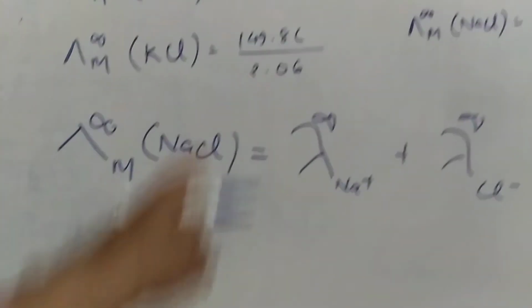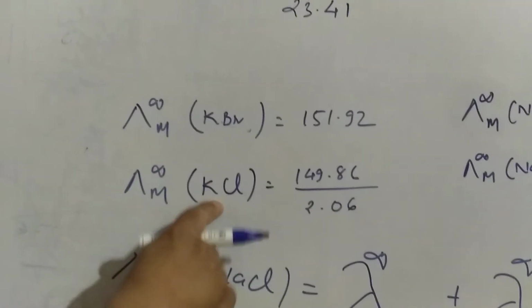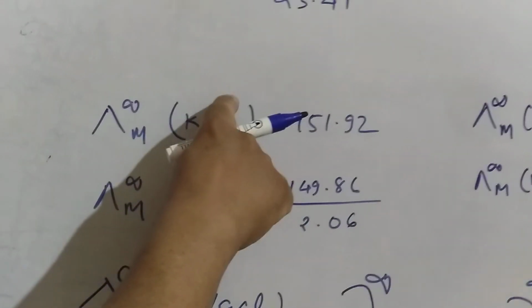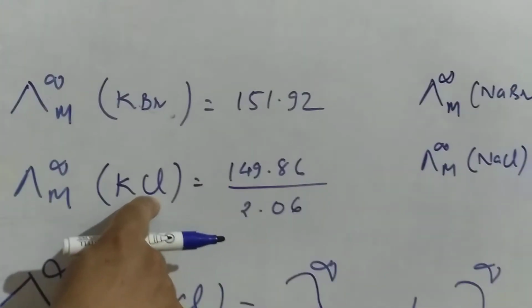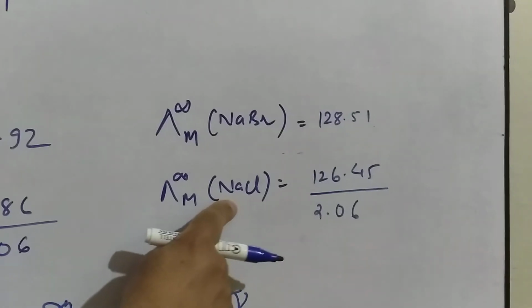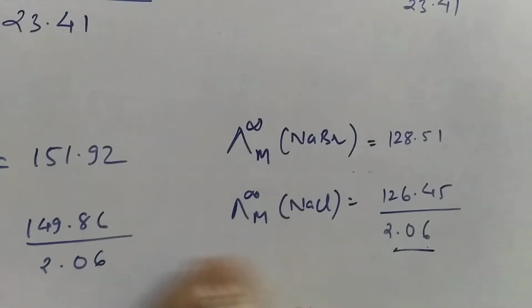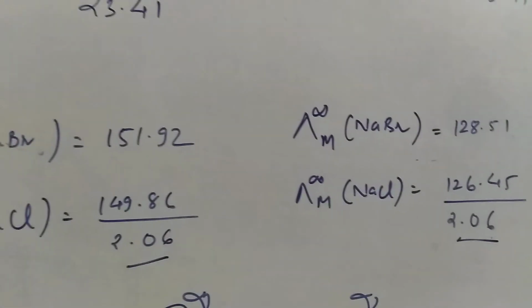Why are we concluding this? Because you can see the difference is the same. Here also, the difference is actually the ionic conductivities of Br minus and Cl minus, 2.06. Here again you can see the Na contribution cancels, the difference is of Br minus and Cl minus, and you can see the differences remain the same.